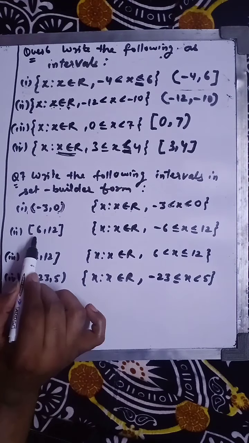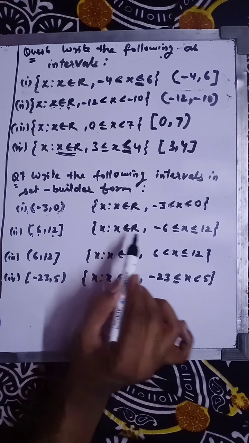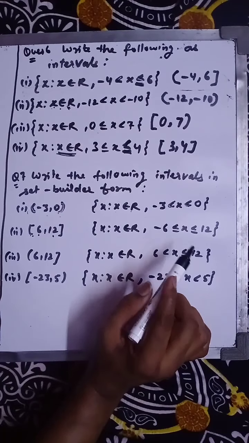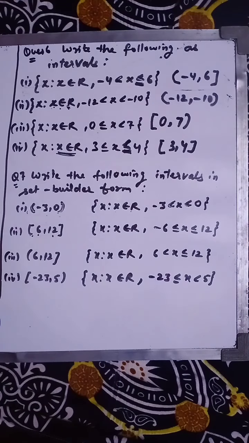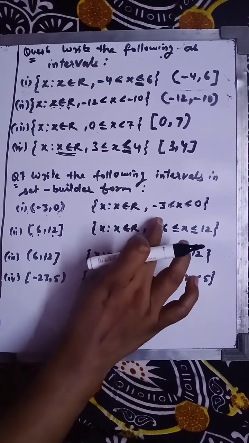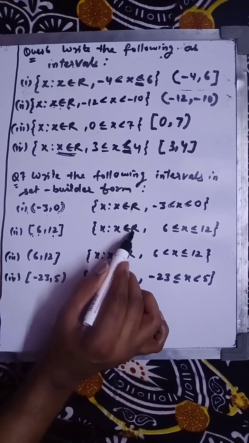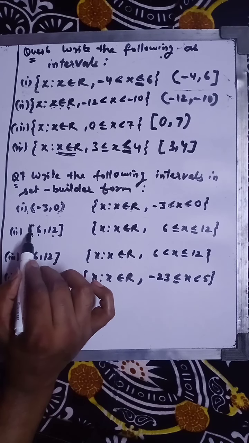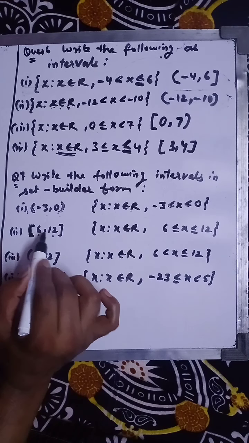See here we have square brackets, so the value of x is lying between 6 and 12. So you have to write the same thing. Then after that, minus 6, it is not minus 6 actually, just wait, let me confirm. This is your question number 7, this is 6 only, it is not minus 6. So here x belongs to the real numbers, and we are getting this square bracket sign. So the value of x will lie between 6 and 12.